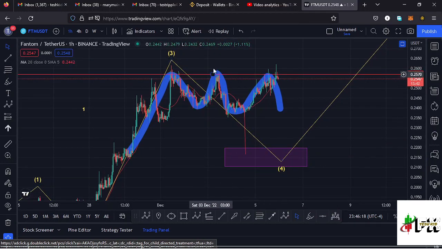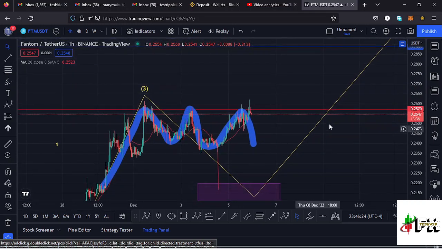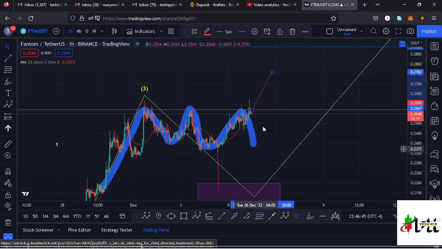So in case we see a breakout out of this chart pattern, there are chances that we might fully maximize the formation of this wave 4 before we see another impulsive movement to the upper side in the formation of our wave 5. And in case we manage to break above these tops and continue, maybe even see a retest and continue pushing even higher, then that will be invalidating this chart pattern that I have over here, because we won't be having a triple top over here anymore. And in case that plays out, then there are chances that we might have not seen the high for this wave 3 to the upper side. So let's be patient and see how that plays out.